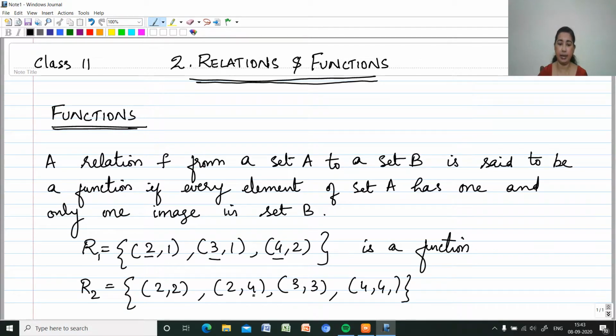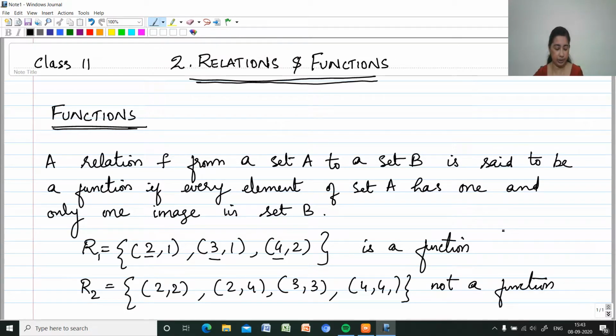So an element of set A is mapping to two different elements in B. Therefore, this is not a function. So R2 is not a function, R1 is a function because set A has one and only one image, whereas in R2 the element 2 has more than one image. 2 is having two different images.